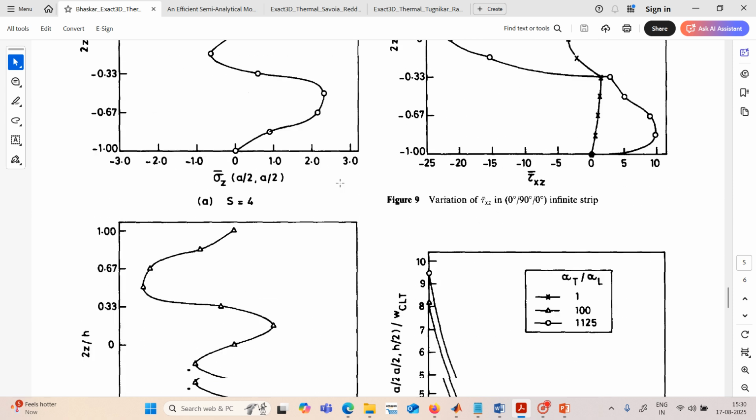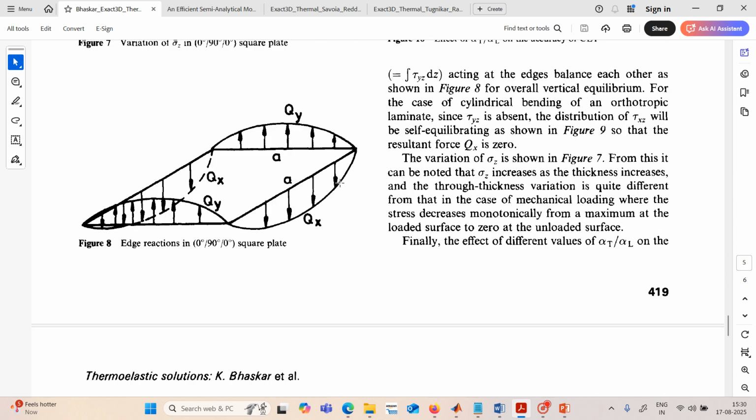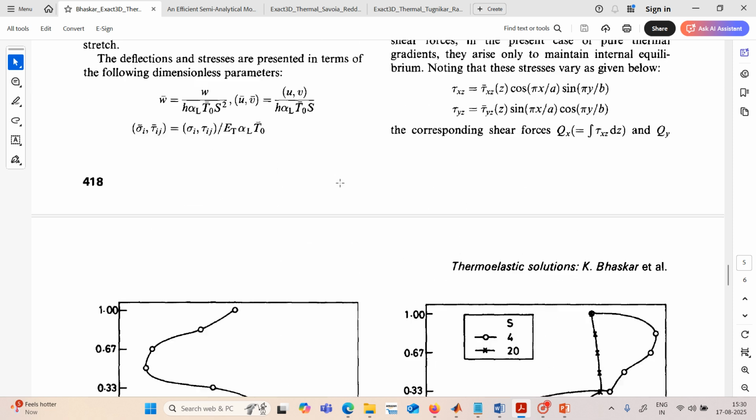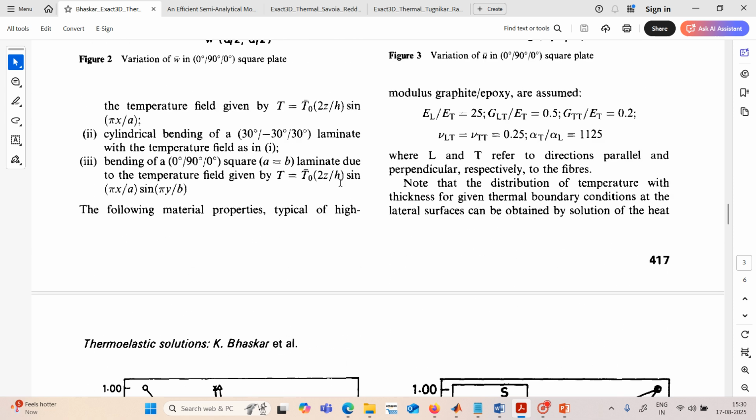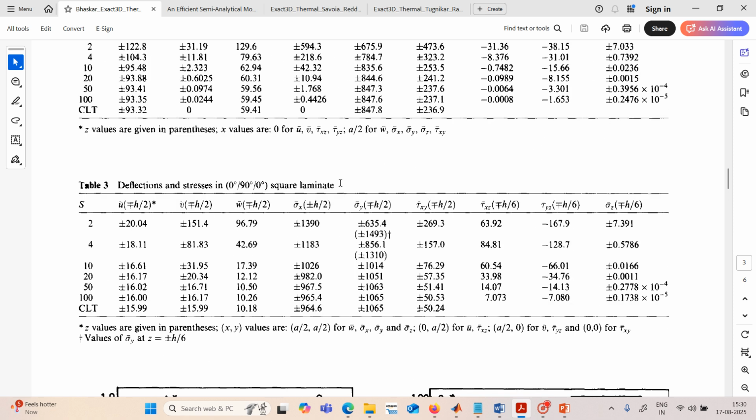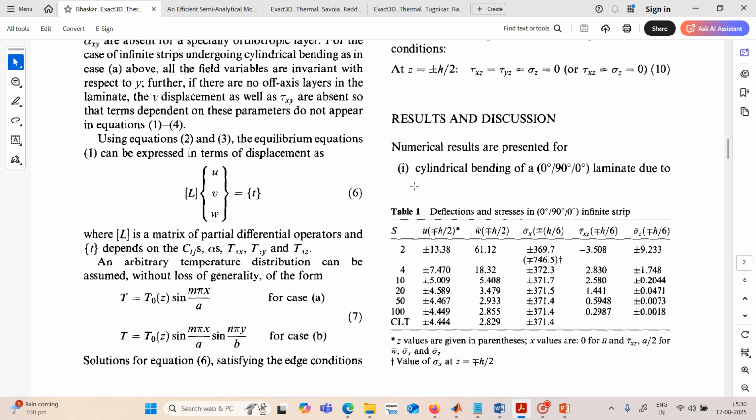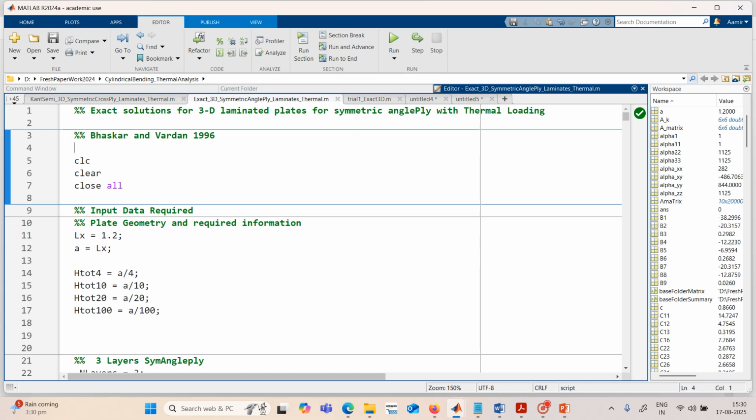So what we want, let us see. I will show the results. This is for the cross-ply, so let me show the results for this, first of all for the cross-ply.